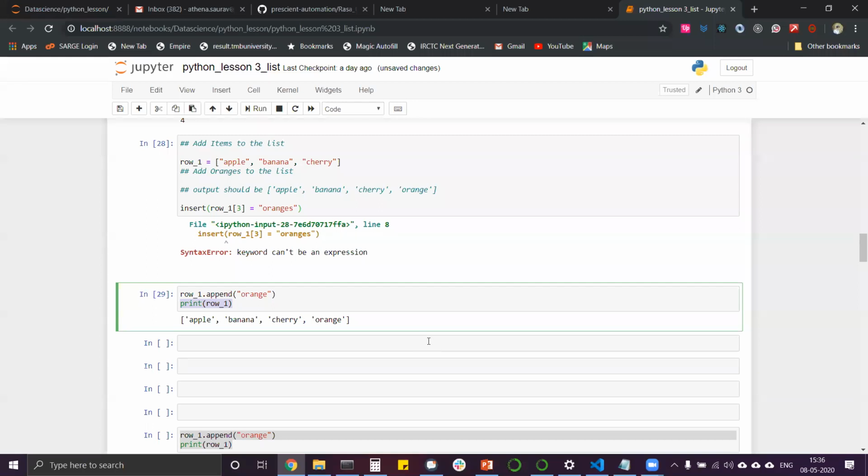Got it, guys? Everyone? This is the method by which we add new items into the list, by the append method. Again, I will be focusing on one small concept that you need to remember.